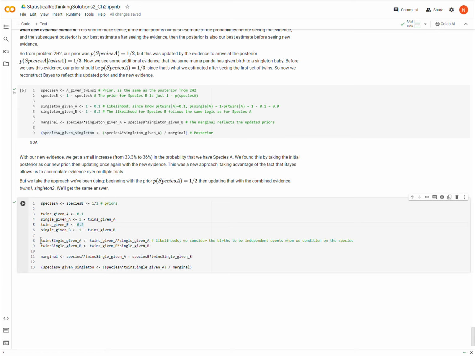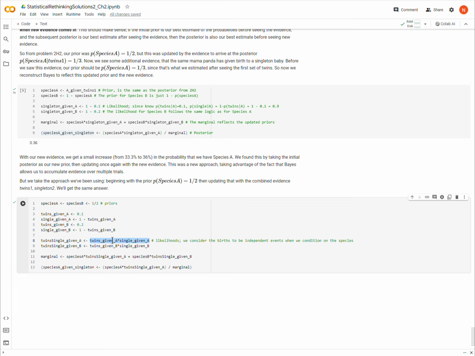Okay. So when I want to come up with the likelihood for twins and then a singleton given A, I take the probability of observing twins given species A times the probability of a singleton given A, and then I do the same thing for B. All right, and when we're trying to find joint probabilities, we're just multiplying these two probabilities together. Okay, if that makes sense, you can stop listening.